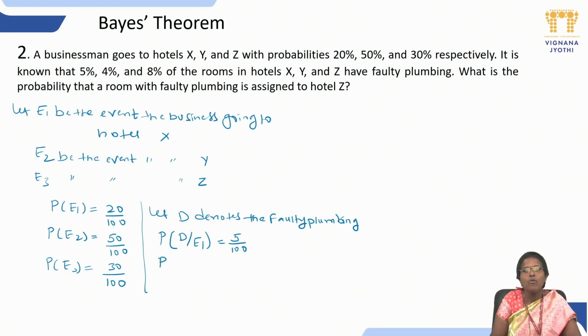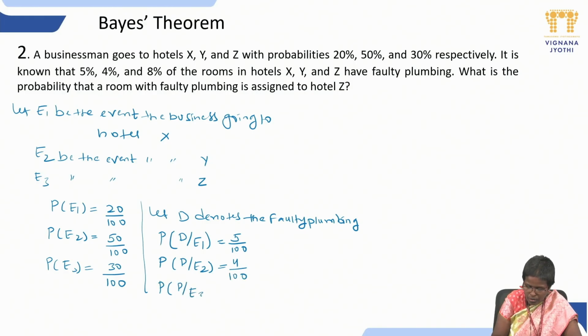Similarly, faulty plumbing from hotel Y, D given E2, is 4%. Right? Similarly, the faulty plumbing from hotel Z is 8 by 100. Okay. Is it clear? What they have given: the probability of going to the hotels X, Y, Z and also the probability of the hotels having faulty plumbing. In every problem, they will give all these data.